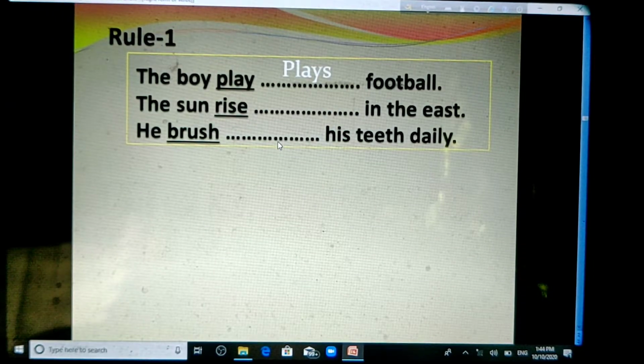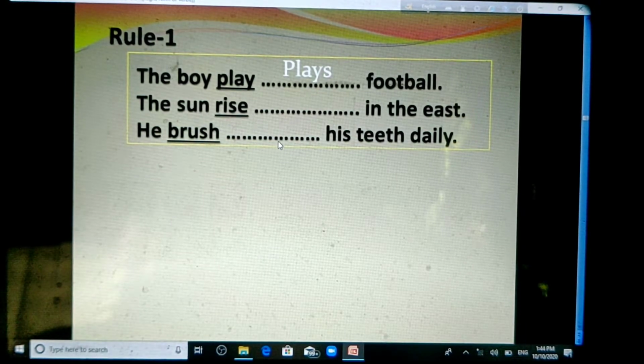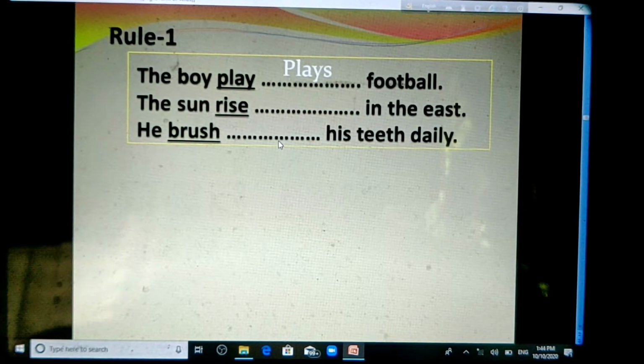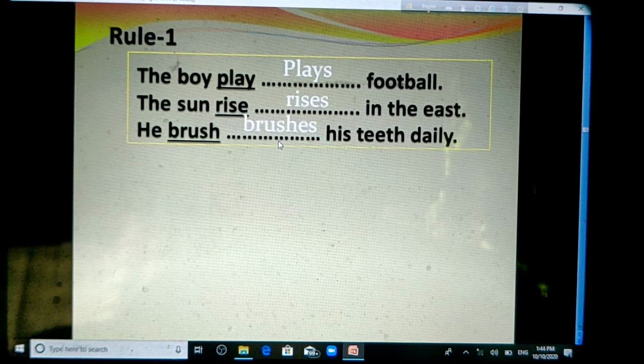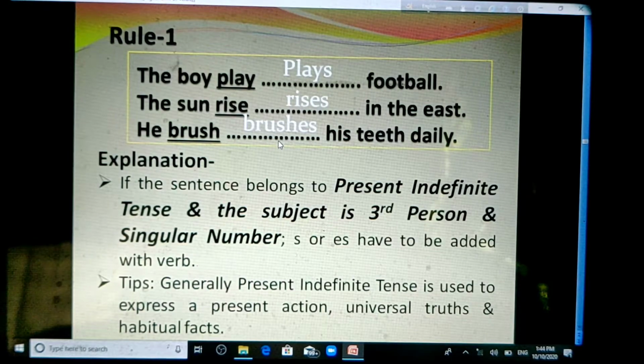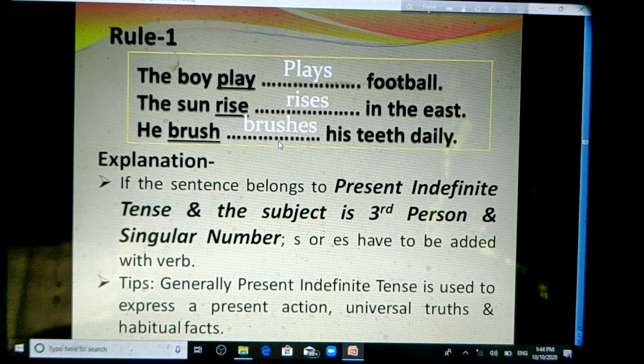In the first sentence, the right form of the verb play should be plays. And the second sentence, the right form of the verb rise should be rises. And in the third sentence, the right form of the verb brush should be brushes. But why? Here I am giving you the explanation. The explanation is, if the sentence belongs to present indefinite tense and the subject is third person and singular number, s or es have to be added with verb.